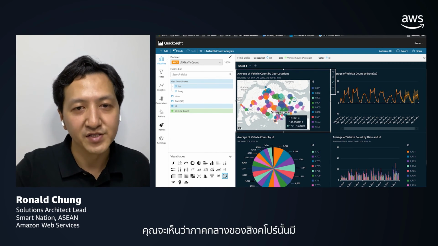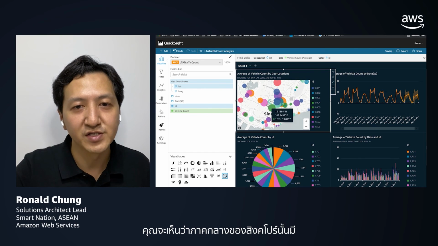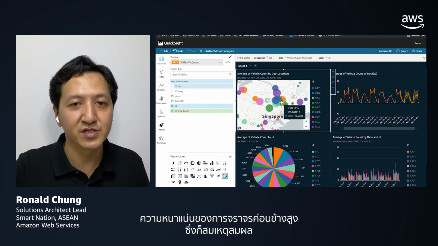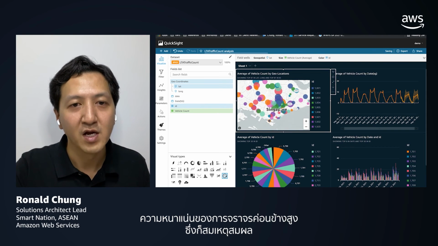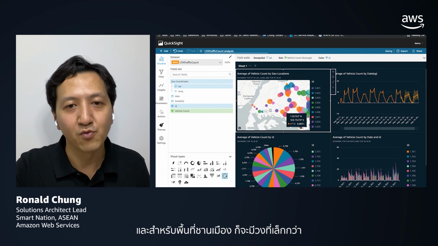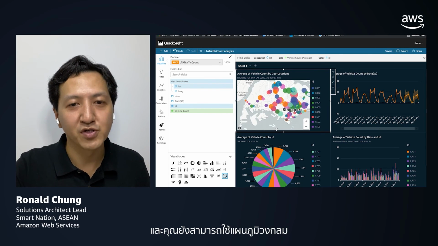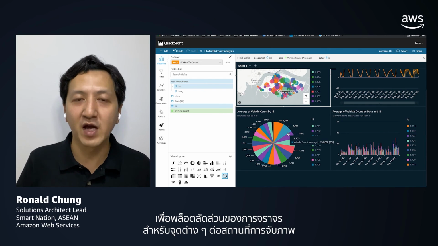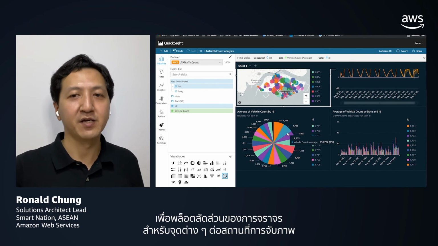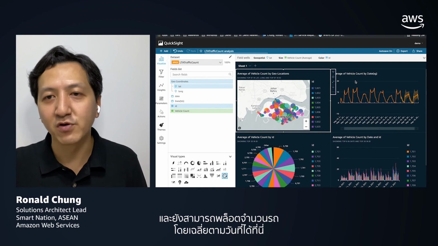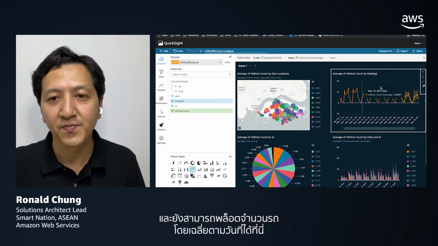You can see that in Singapore, the central regions have higher traffic density, which is quite reasonable. And for more remote regions, we have smaller bubbles around here. You can also plot the proportion of traffic for different points of capture in the form of a pie chart. And you can also plot the average vehicle count by date here.